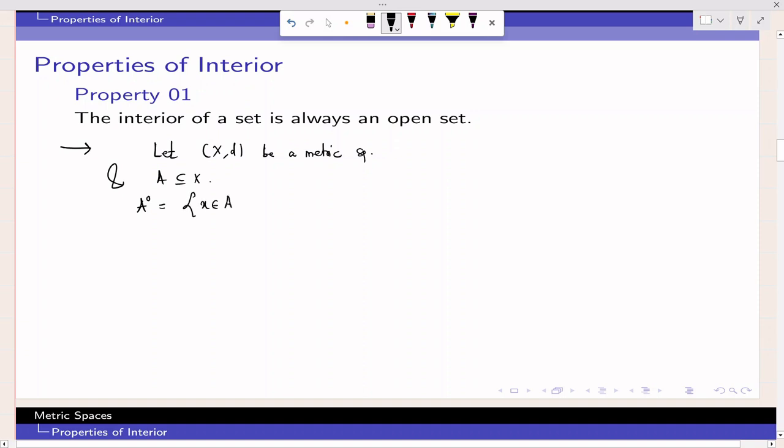the set of all points in A, such that there exists some positive radius such that if you draw an open ball of that radius around that point, the open ball should again be in A. So there exists some r positive such that B(x, r) is contained in A, that is called the interior of a set A. Now I want to show that this is an open set. So my claim is that I want to prove that A interior is an open set.